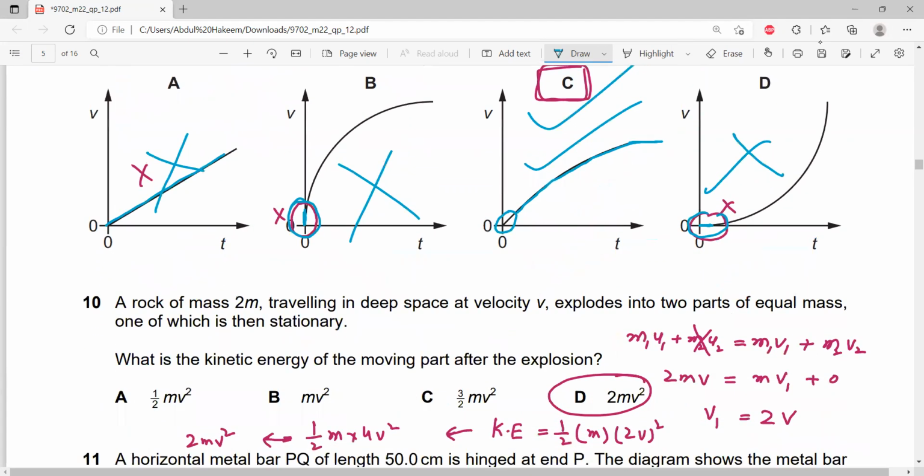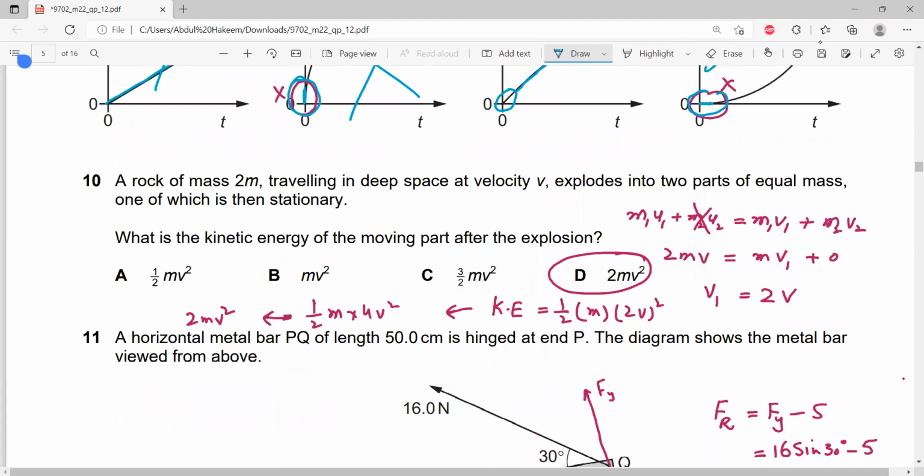Number 10. A rock of mass 2m traveling in deep space at velocity v explodes into two parts of equal mass, meaning after the explosion the masses are m and m, one of which is then stationary. What is the kinetic energy of the moving part? First we will find the velocity of the mass m after the explosion.